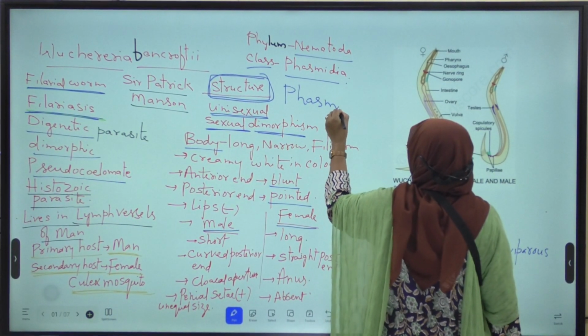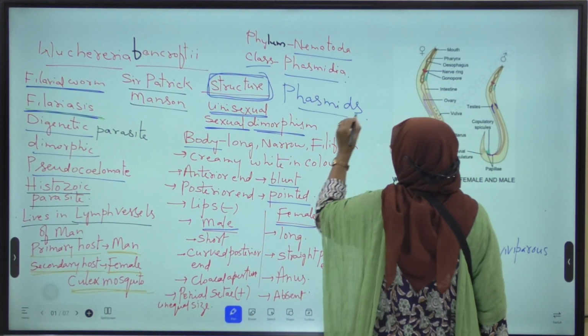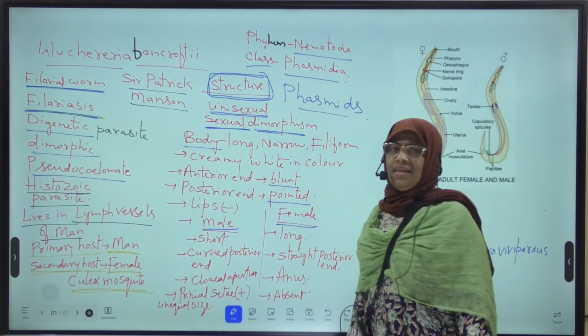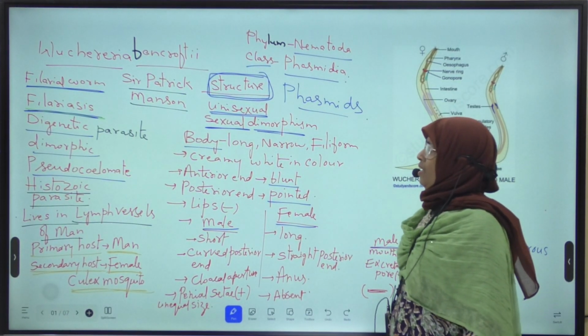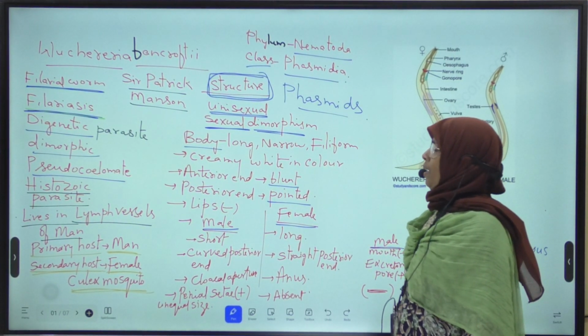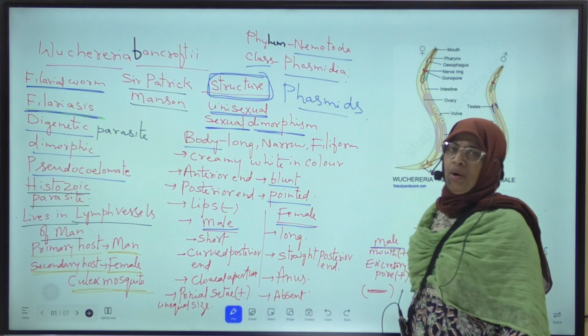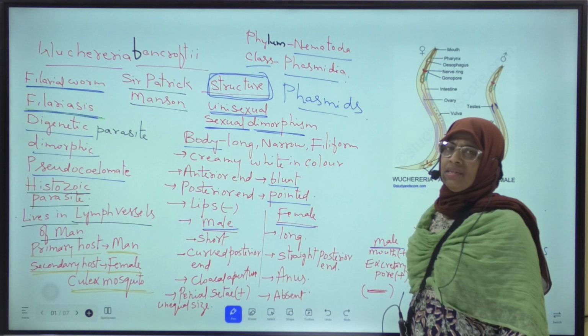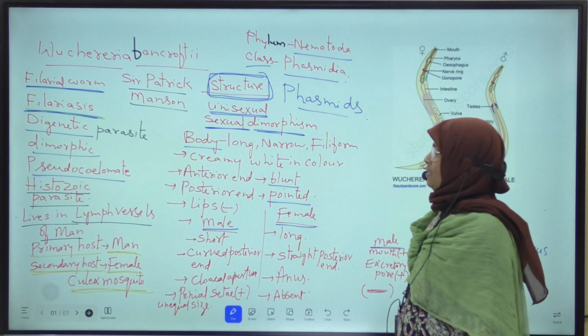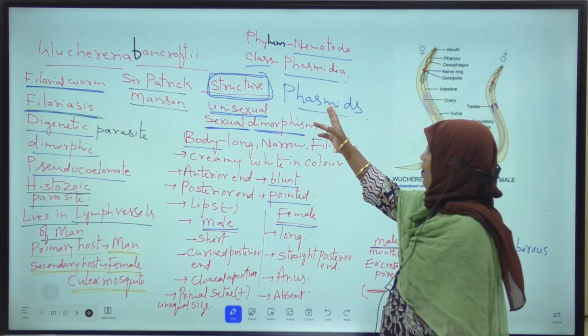What are phasmids? These are the caudal sense organs. The caudal sense organs of Wuchereria bancrofti are posterior glandulosensory structures, called phasmids.